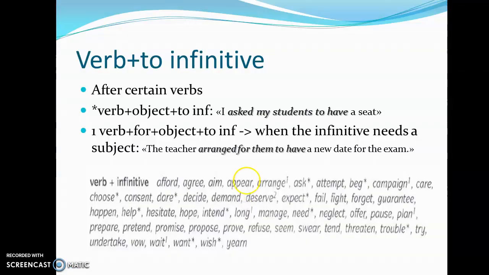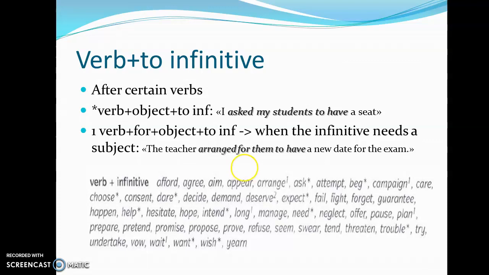Let's start with verbs which are followed by to infinitival forms. And here you've got a list. So we use these infinitival forms after certain verbs. For instance, the verb afford or agree. I can't afford to buy a new car, or we agreed to meet tomorrow.